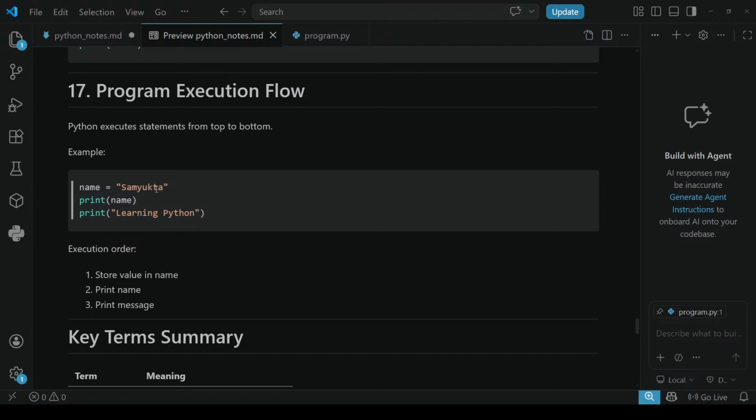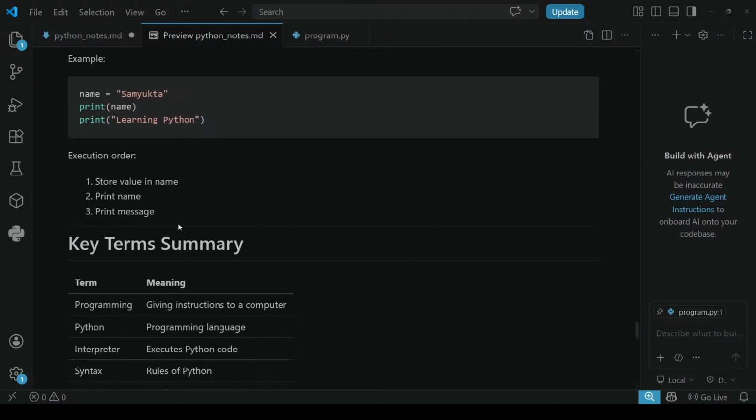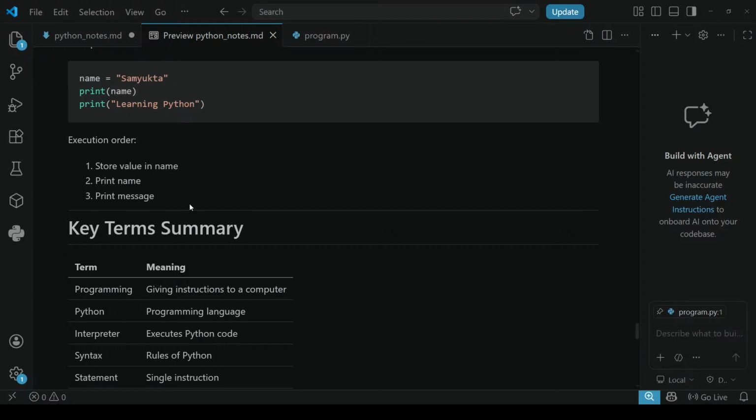Next, print of name: name is Samyukta, so it will be printed. Next, print of learning Python, this is a message, so it will be displayed. Like this, Python executes the code from top to bottom.